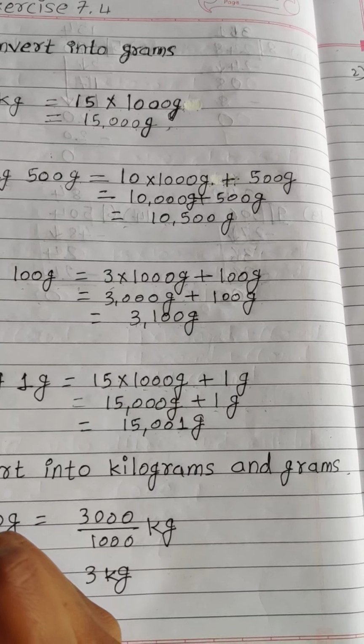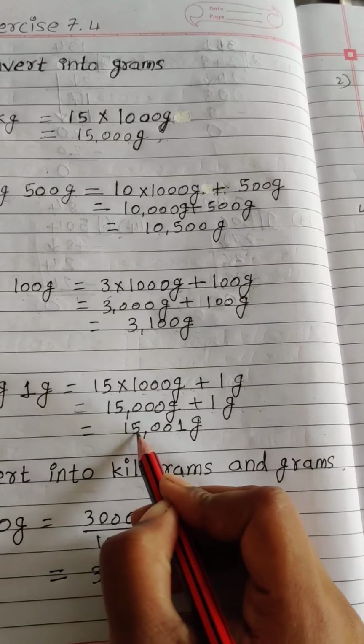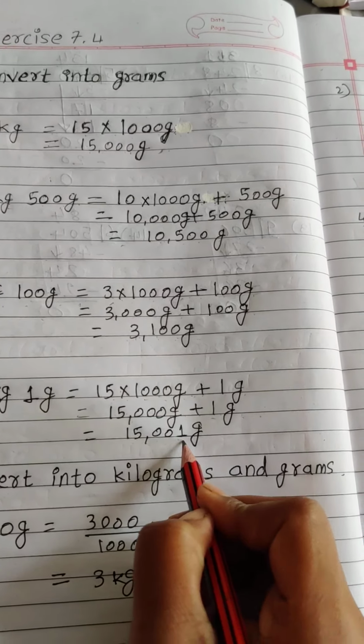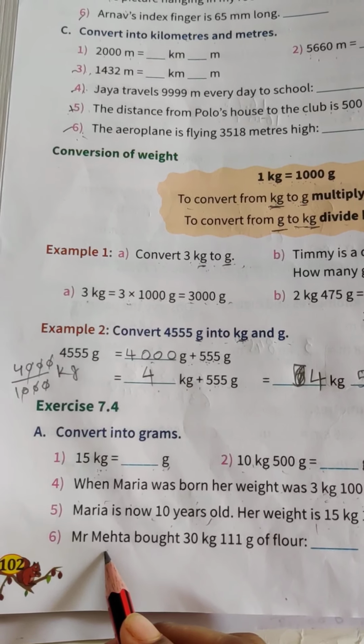So now how much is the weight of Maria? Now Maria's weight is 15,001 grams.